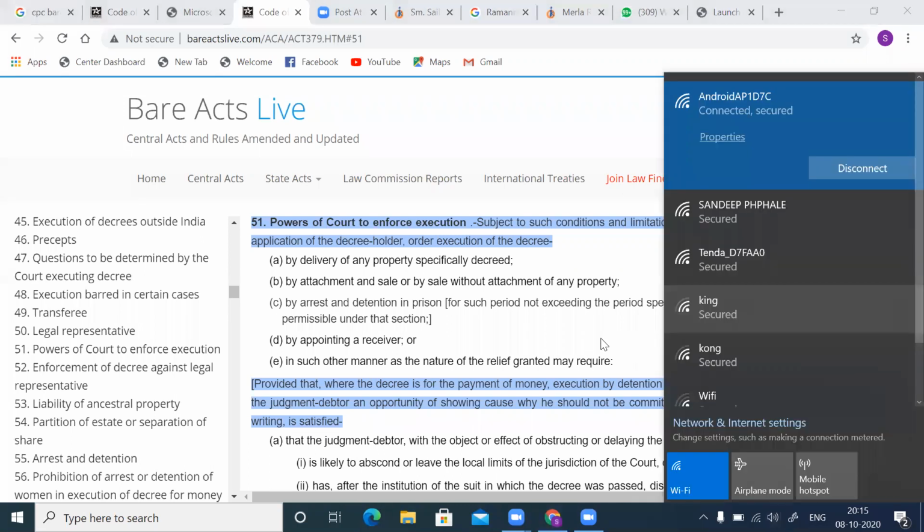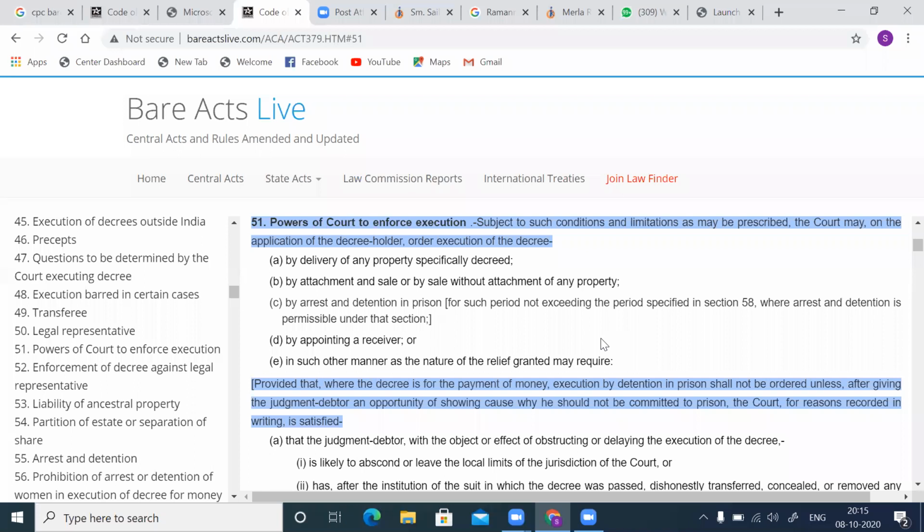So here the court can give you a composite relief in the matter. This is one provision relating to attachment of movable property under Order 21 Rule 30.